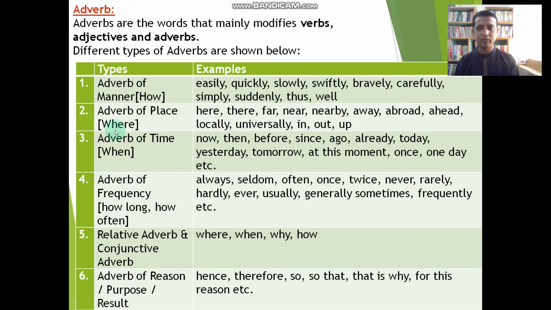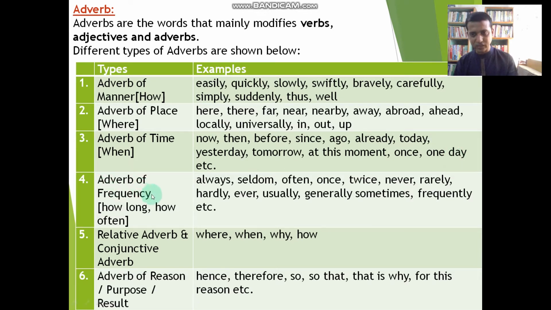Adverb of place, where. We get the answer of the where by the adverb of place: here, there, far, near, nearby, away, abroad, ahead, locally, universally, in, out, up. All can be functional as adverb of place. In third position, we get adverb of time. When, it means the answer of the when: now, then, before, since, ago, already, today, yesterday, tomorrow, at this moment, once, one day, etc. All can be functional as an adverb of time.